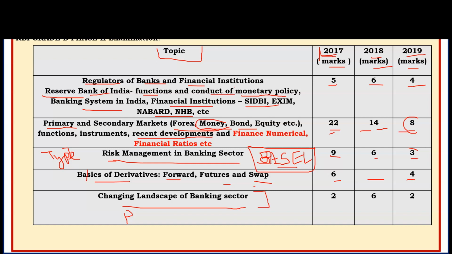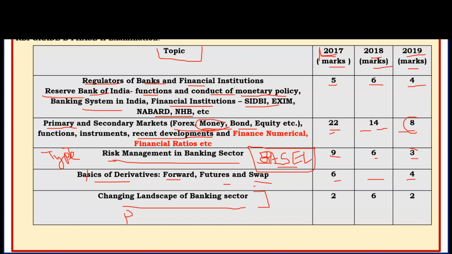Like in the secondary market also, the concept of the secondary market, the terminology related to the secondary market, like merchant banker, depositories, what are these, and secondary market exchanges like NSE, BSE and their subsidiaries you have to cover. Forex market, basic concept of forex market. Money market, like certificate of deposit, T-bills, commercial papers, what are the other money market instruments, and who regulates the money market instruments in India. These types of things you have to cover, and you have to analyze the paper first and go through the questions. You can get an idea.